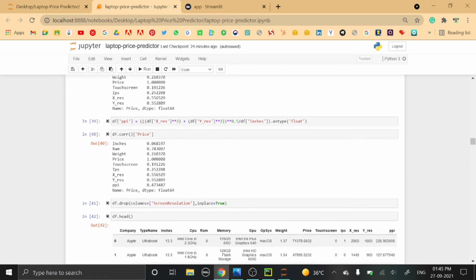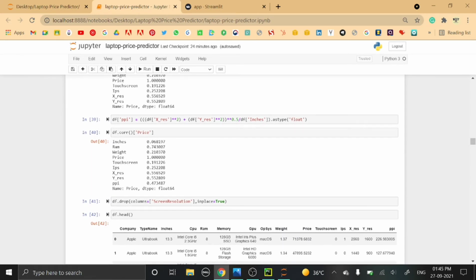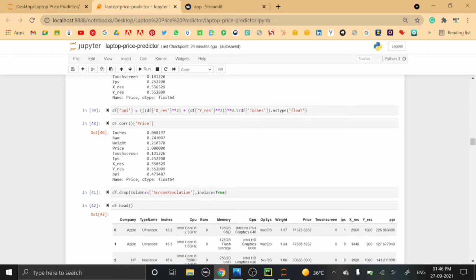So next, here we are calculating the PPI, that is pixels per inch. We are calculating PPI by formula: we square the X resolution, add it to the Y resolution squared, take the square root, and then divide it by inches, and the data type is converted to float. If we see the correlation of PPI with price, it comes to 0.47, which is not so strong.